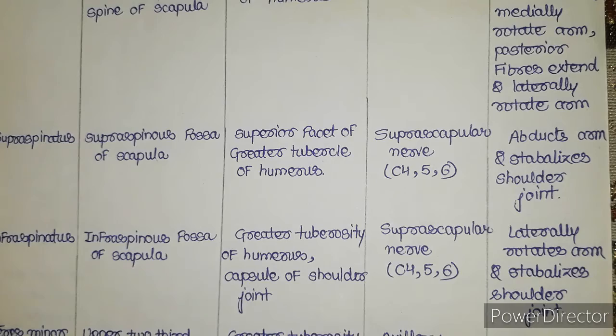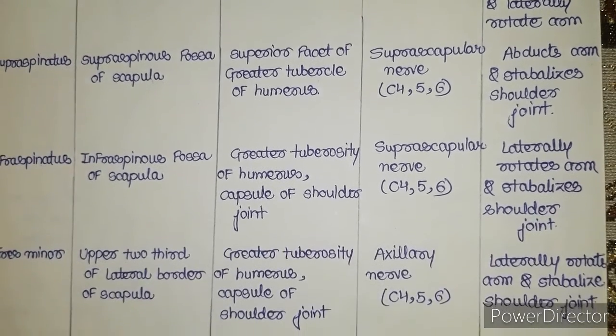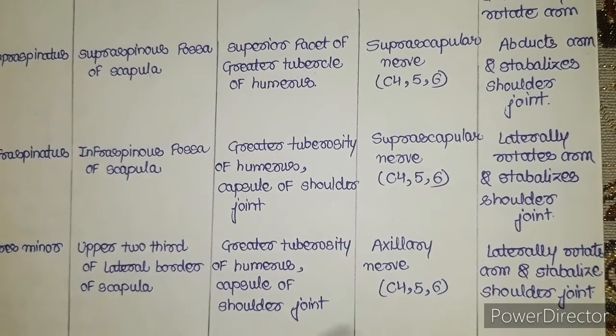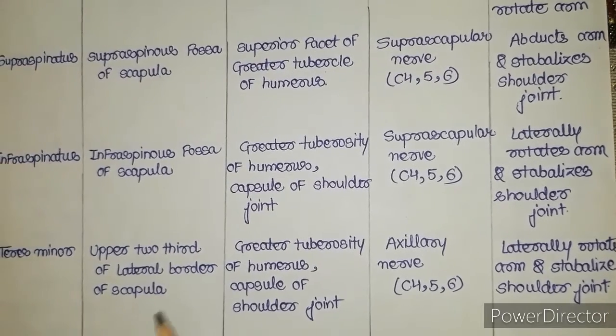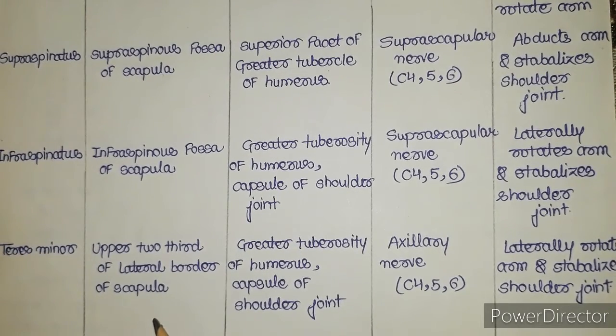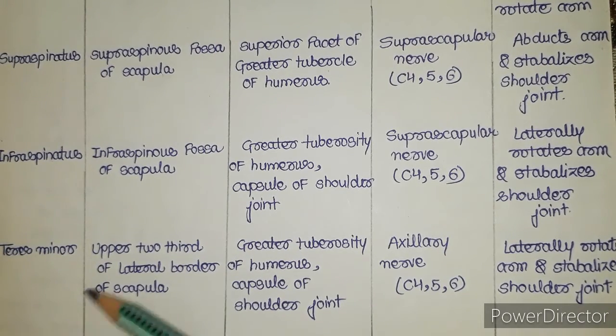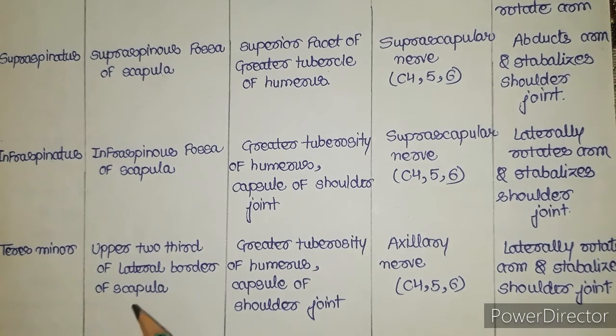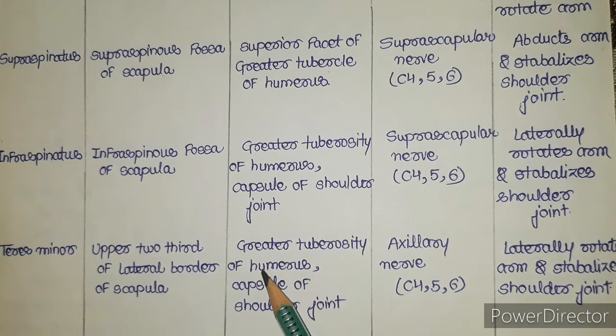The last muscle of the shoulder region is teres minor muscle. It originates from the upper 2/3 of lateral border of scapula. It is present just above the teres major muscle. And what's the insertion of this muscle? Greater tuberosity of humerus and capsule of shoulder joint. What's the nerve supply? It is supplied by the axillary nerve. There is one more muscle I told you just now, just before in this class only.